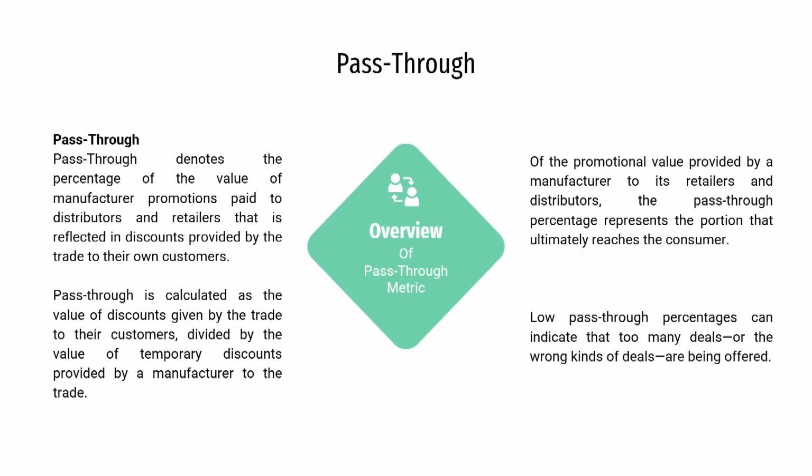A low pass-through percentage can indicate that too many deals or the wrong kind of deals are being offered. So, this is an indicator. If the pass-through rate is low, what does it mean? That the offer is probably not made suitable for the end consumers.